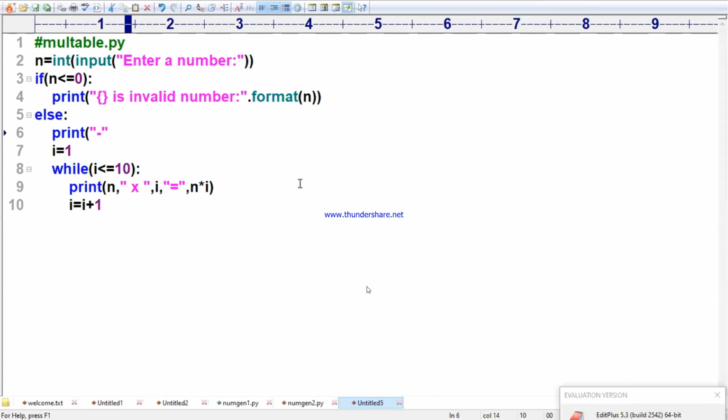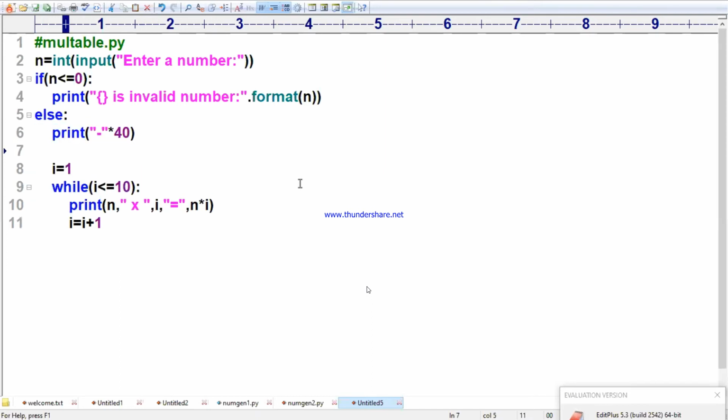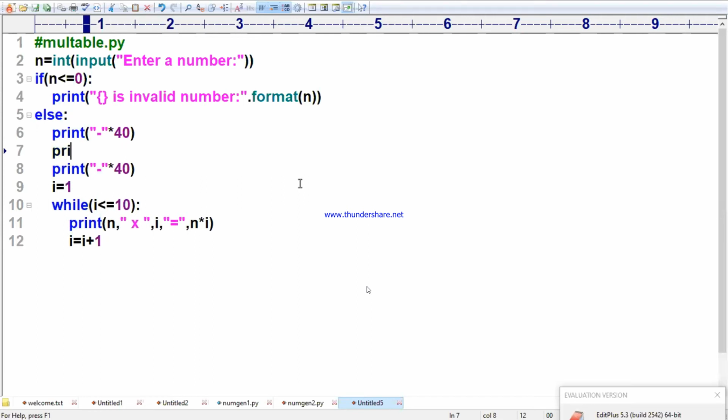So I will say star 40. I will take here also. I will give you one small point here. What is that? I am writing there print of multiplication table for, dot format of n.